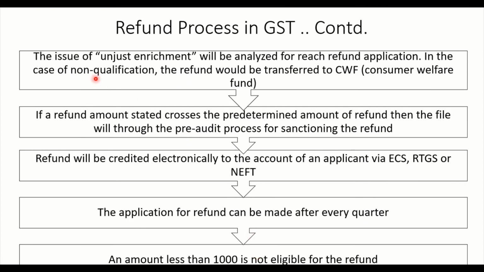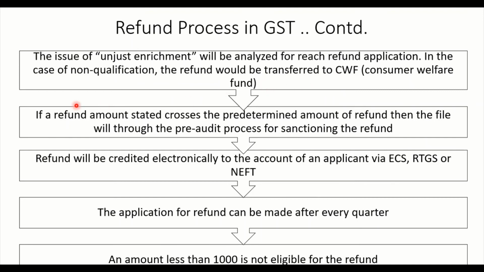Okay, then what happens? The issue of unjust enrichment will be analyzed for each refund application, right? Unjust enrichment, what it is, I will make a separate video. In my next video I will be speaking about unjust enrichment. Okay, here it will be analyzed to make this refund application available. And in the case of non-qualification for unjust enrichment, the refund will be transferred to CWF, that is Consumer Welfare Fund.